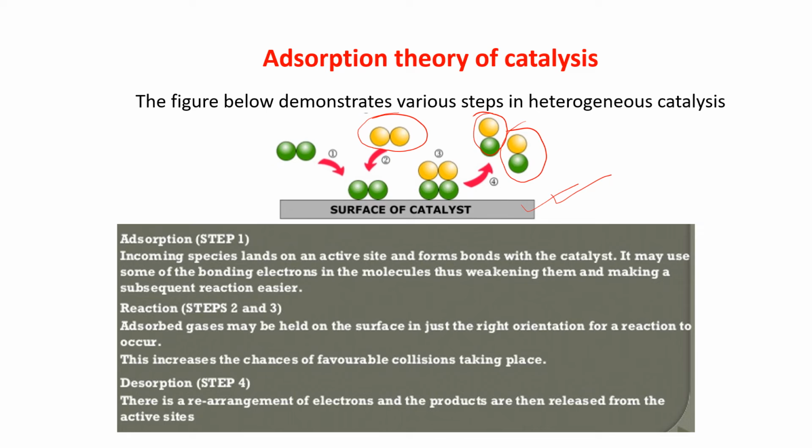This increases the chances of favorable collisions taking place. There is a rearrangement of electrons and the products are then released from the active sites. I hope you have understood.